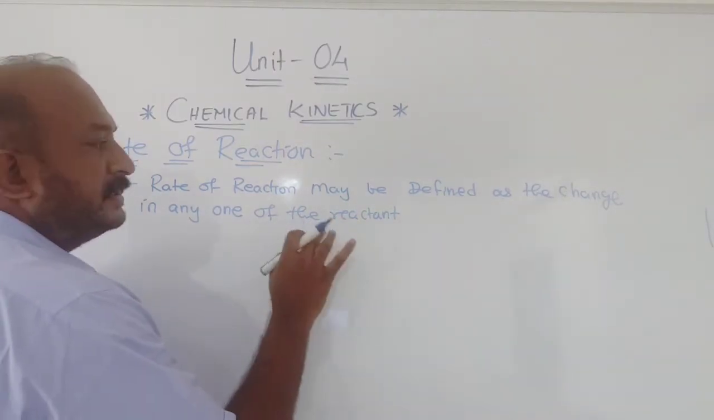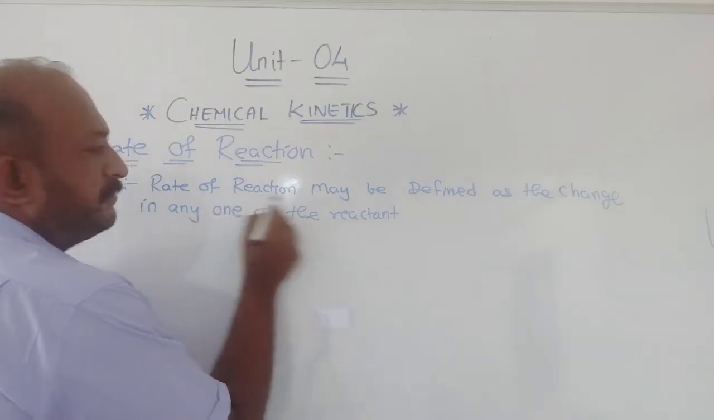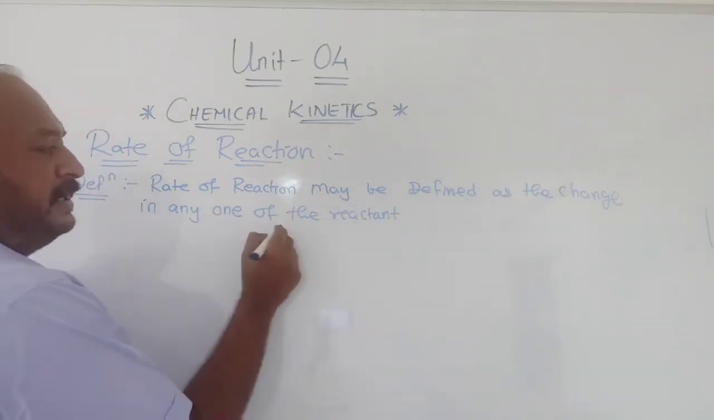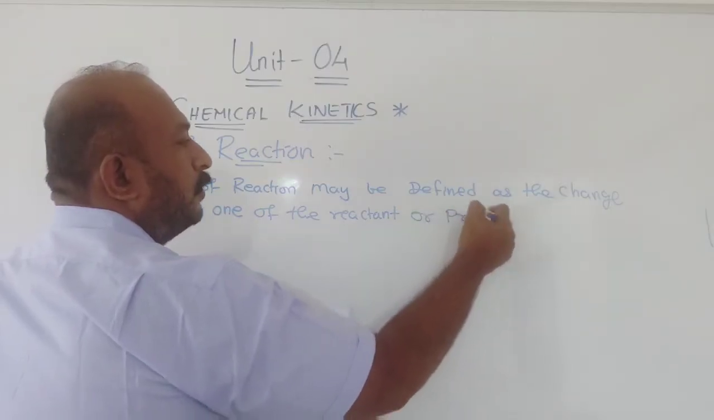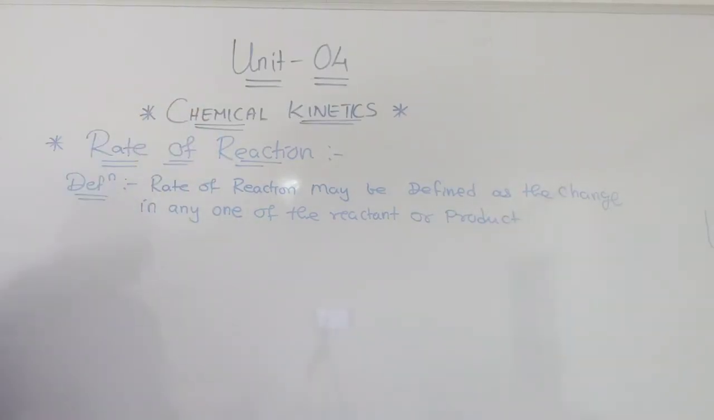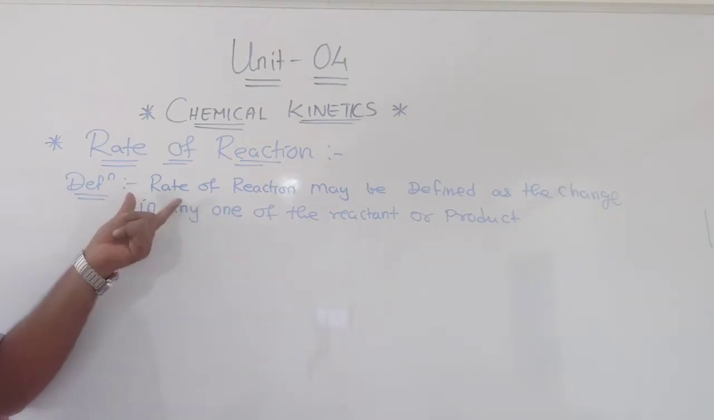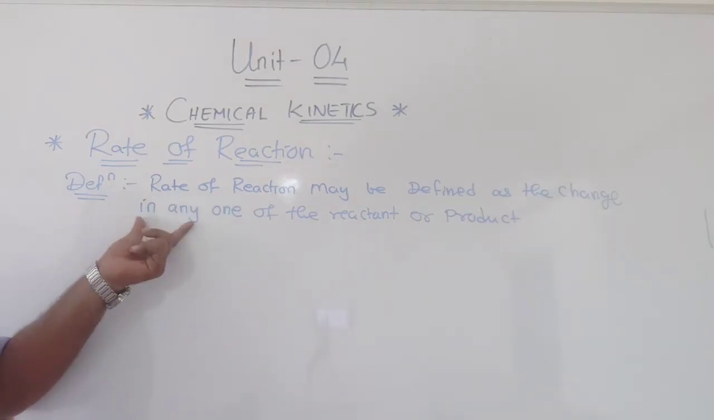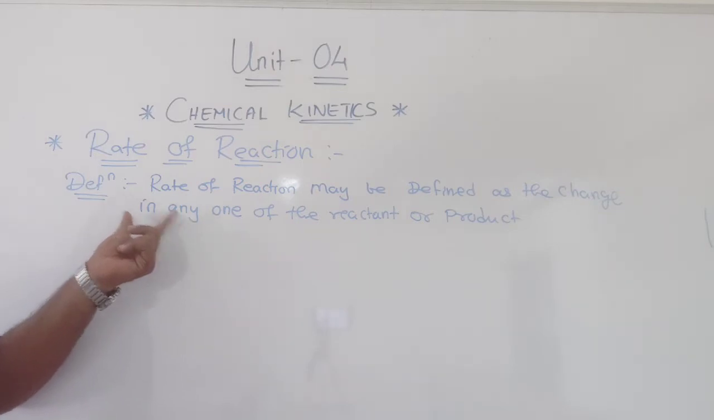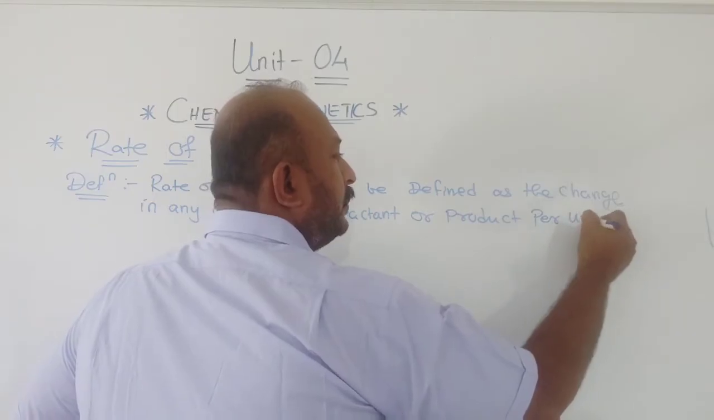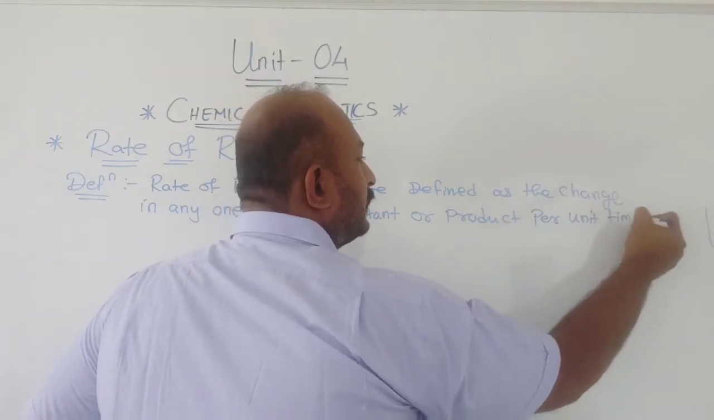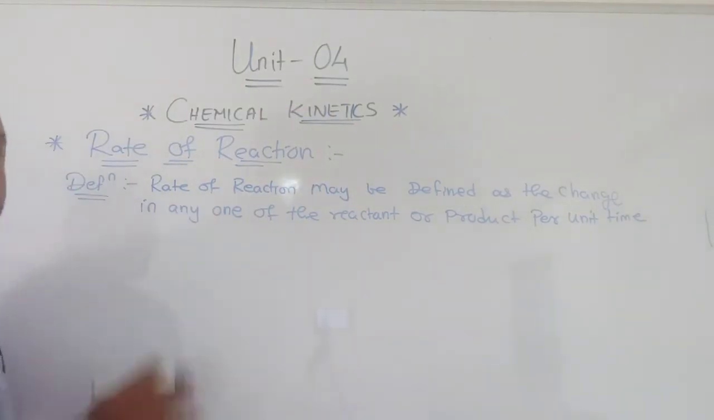The rate of reaction may be defined as the change in any one of the reactant or product per unit time. Right? Now what is the meaning of that? That we will explain through an example.